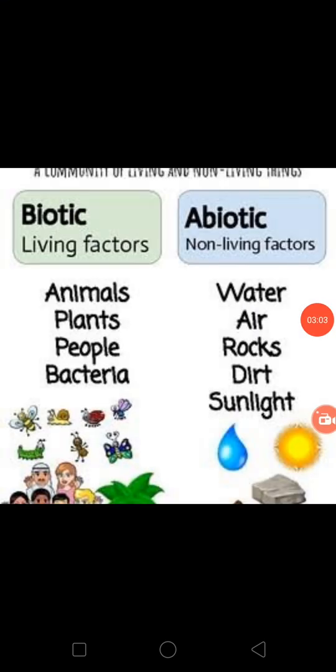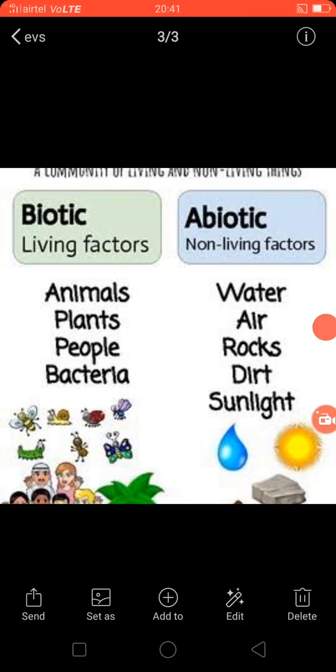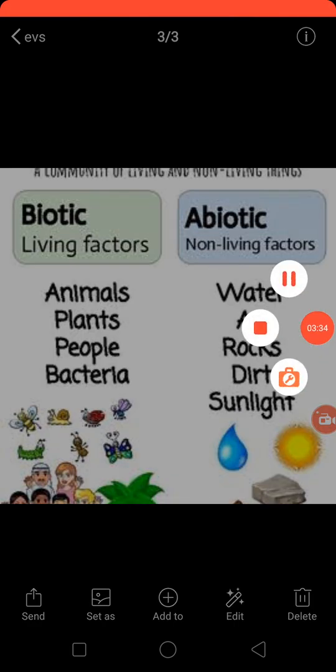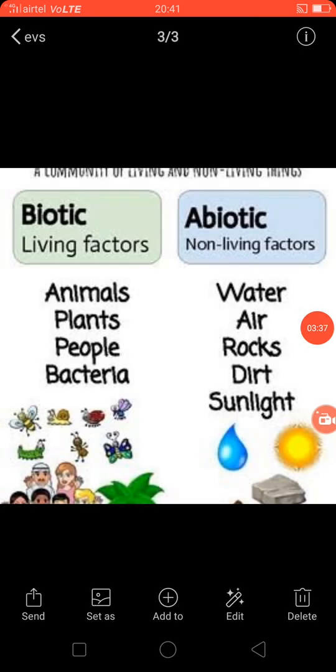So in biotic: animals, plants, people, bacteria, living factors. These all are living factors, children. Animals are living things, plants are living things, people come under living things, bacteria are living things. Abiotic: water, is it a living thing? It's a non-living thing. Air, non-living thing. Rocket, it's a thing. Dirt, it's a thing. Sunlight, it's a non-living factor, children. These all come under non-living factors. Abiotic comes under non-living factors and biotic comes under living factors.